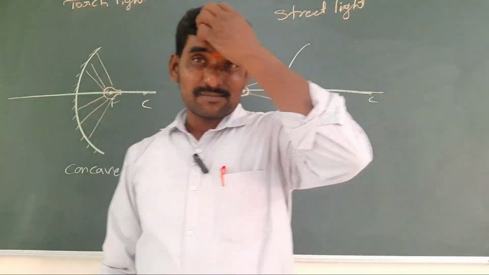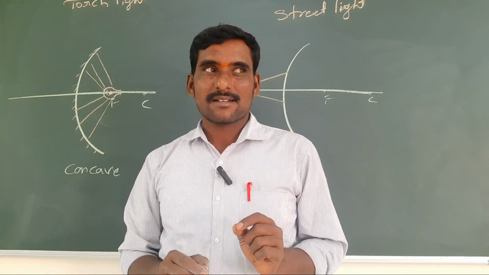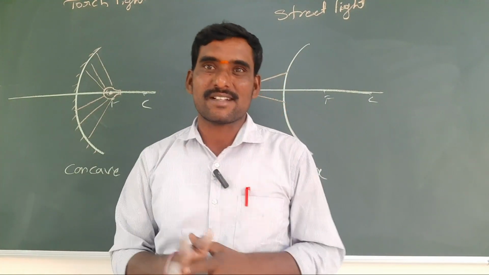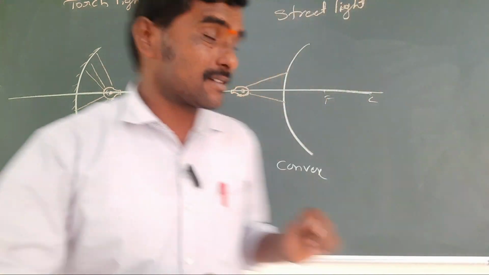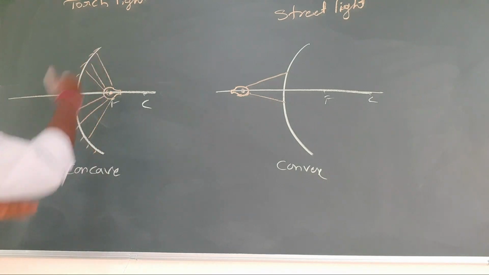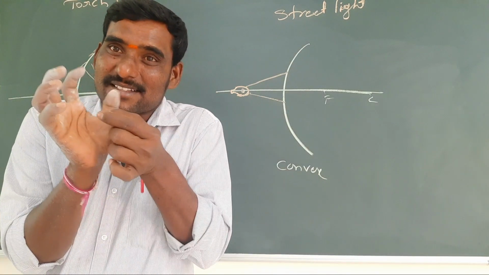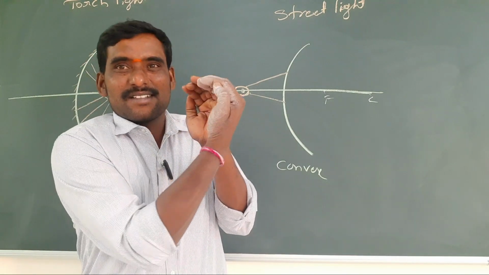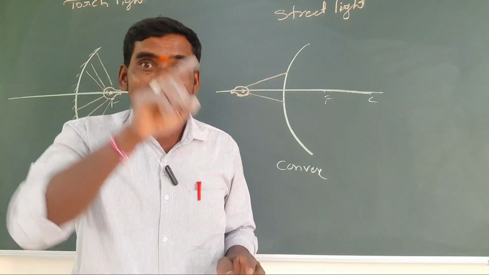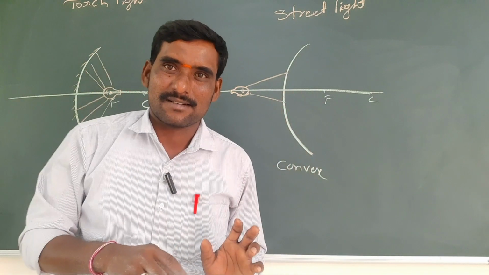And one more very important application. The question is, why do we use a concave mirror in vehicle headlights and torch lights, and a convex mirror in street lights? Simply see here, this is a concave mirror. In a torch light, one bulb is there, and behind the bulb a white colored surface, no? In headlights also, this type of white surface. That is not a mirror, it is just a reflector. It acts as a concave mirror.